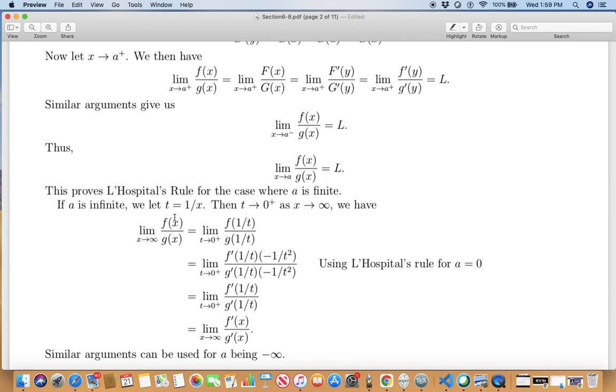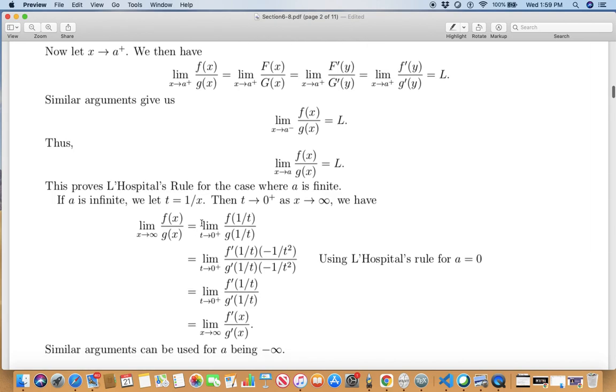As x approaches positive infinity, t approaches 0 from the right. So my quotient function f(x) over g(x) can now be written as f of 1 over t over g of 1 over t. Now you see this is the finite case, so I may apply L'Hopital's rule for the finite case, a equals 0.